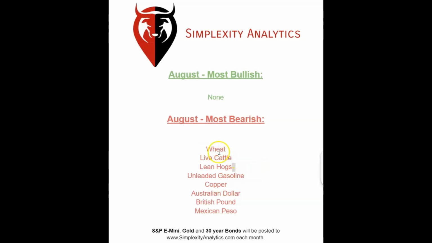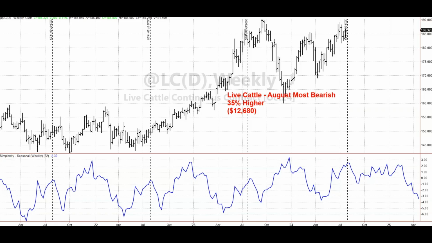In this month, we're going to highlight live cattle, Australian dollar, and as always, we're going to touch on the S&P E-minis and how they fare for August. First up, we'll have a look at the live cattle market. August being the most bearish month of the year for live cattle.